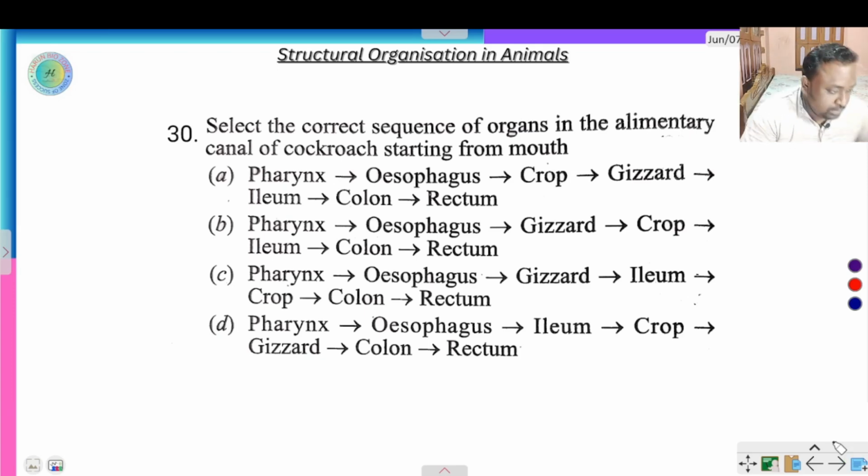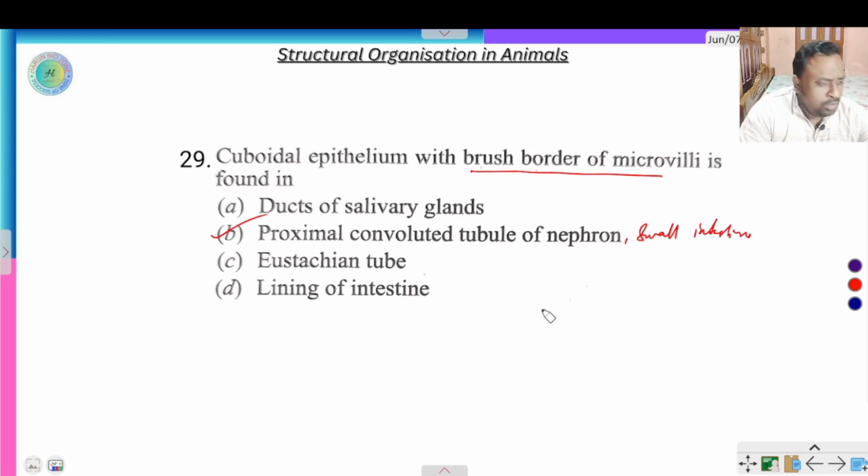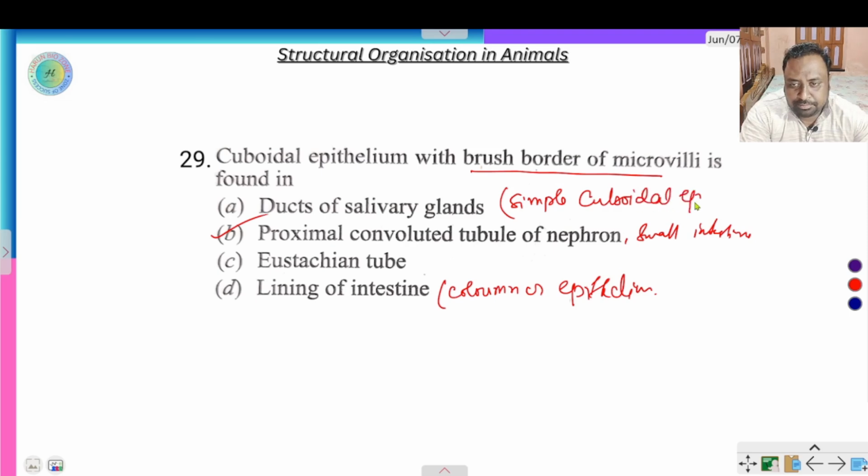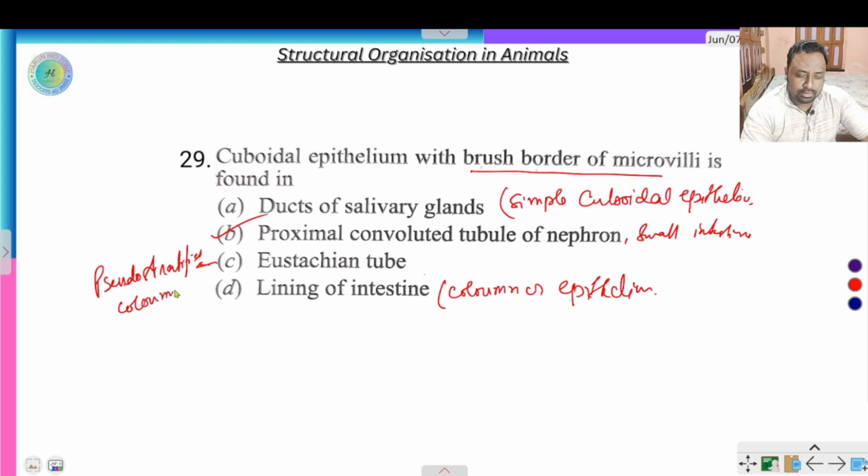Next question, the lining of the intestine is made by columnar epithelium, and the salivary gland is made by simple cuboidal epithelium, and the eustachian tube is ciliated pseudostratified columnar epithelium. Pseudostratified columnar epithelium.